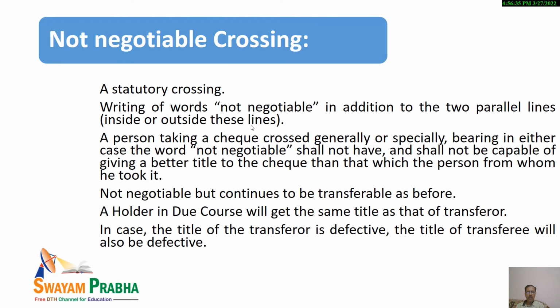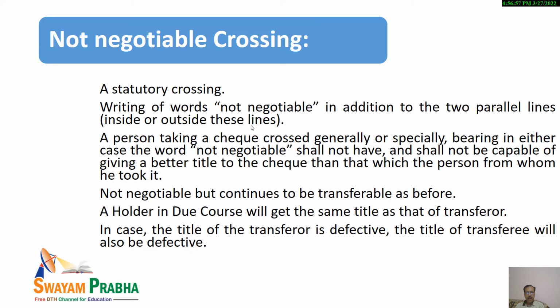Not negotiable crossing. I would also like to mention that not negotiable crossing may also be there. What is there? Writing of the words "not negotiable" in addition to the two parallel lines, inside or outside these lines. What will be the impact?